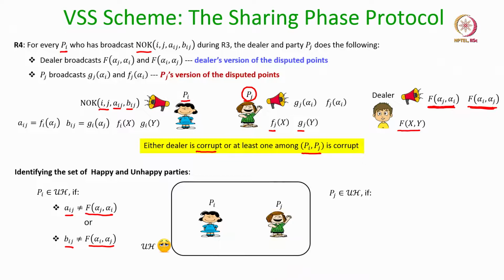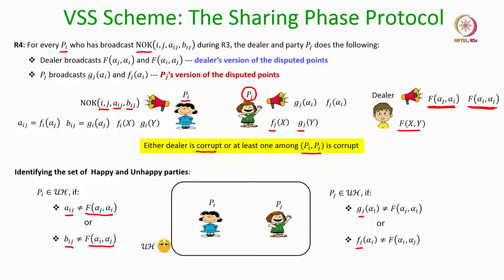And in the same way, Pj will be considered an unhappy party if the dealer's version of the disputed points does not match Pj's version of the disputed points, which Pj has made public during round 4. Okay. It might be possible that the dealer's version of the disputed points matches Pi's version and Pj's version, in which case none of them are unhappy. That could be possible, but if it so happens that the dealer's version of the disputed points does not match either Pi's version or Pj's version, then the corresponding party is considered an unhappy party.